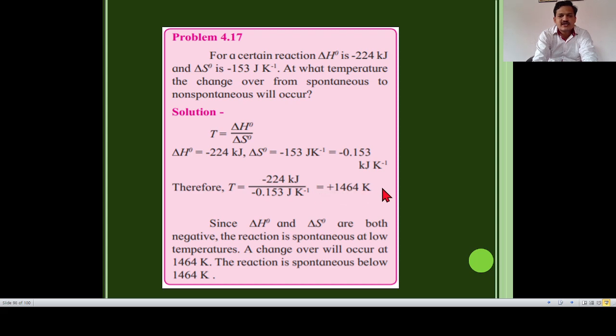The answer is +1464 Kelvin. Since ΔH° and ΔS° are both negative, the reaction is spontaneous at low temperature. Okay, the changeover will occur at 1464 Kelvin. The reaction is spontaneous below 1464 Kelvin. Okay, this is our problem number 4.17.